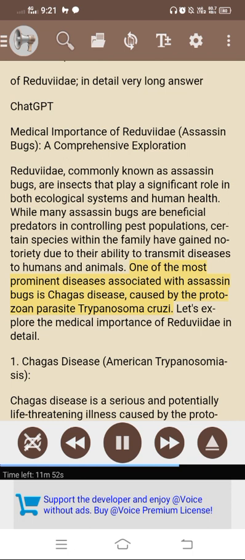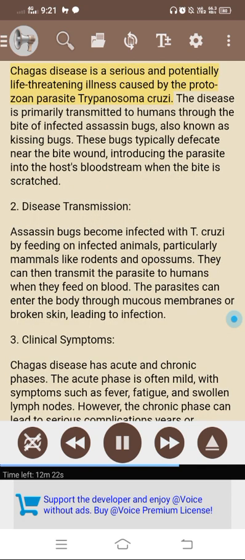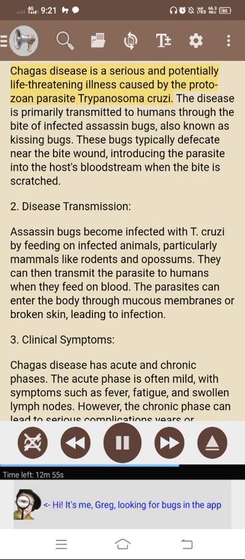One of the most prominent diseases associated with assassin bugs is Chagas disease, caused by the protozoan parasite Trypanosoma cruzi. Let's explore the medical importance of Reduviidae in detail. 1. Chagas disease, American trypanosomiasis. Chagas disease is a serious and potentially life-threatening illness caused by the protozoan parasite Trypanosoma cruzi. The disease is primarily transmitted to humans through the bite of infected assassin bugs, also known as kissing bugs. These bugs typically defecate near the bite wound, introducing the parasite into the host's bloodstream when the bite is scratched.